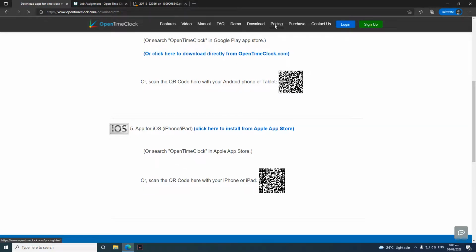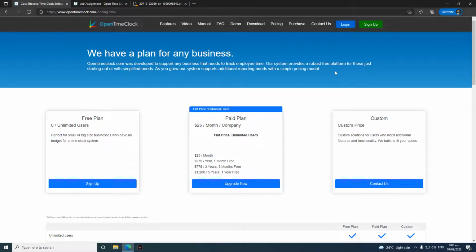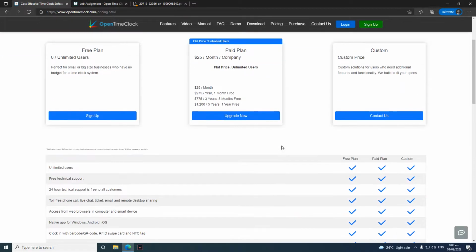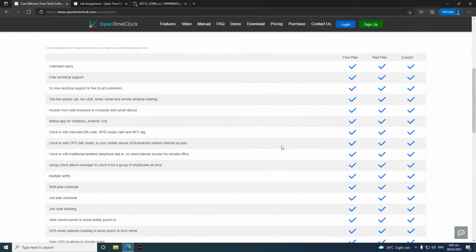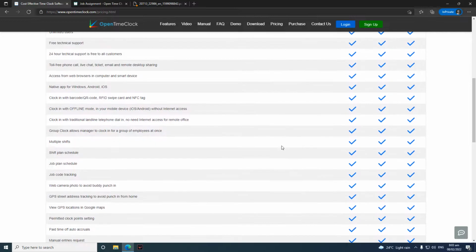Next, we have the pricing page where you can see our pricing, which starts from $25 a month up to $1,200 for 5 years. This is a flat price, doesn't change, and it is for unlimited users. You will also see here the features that are available in the free plan, paid plan, and custom plan.